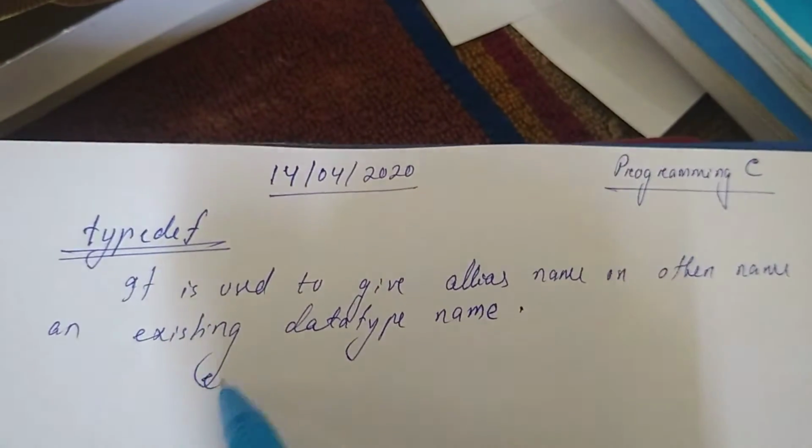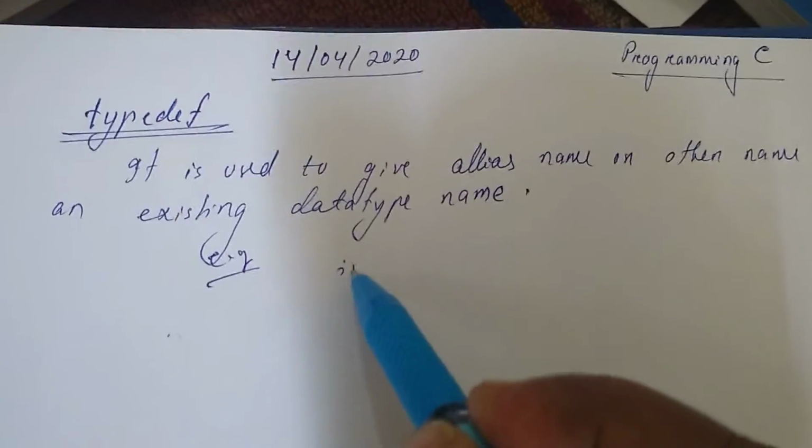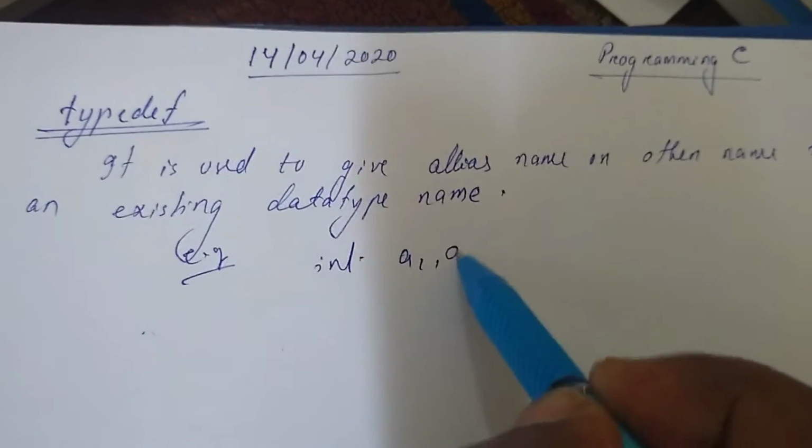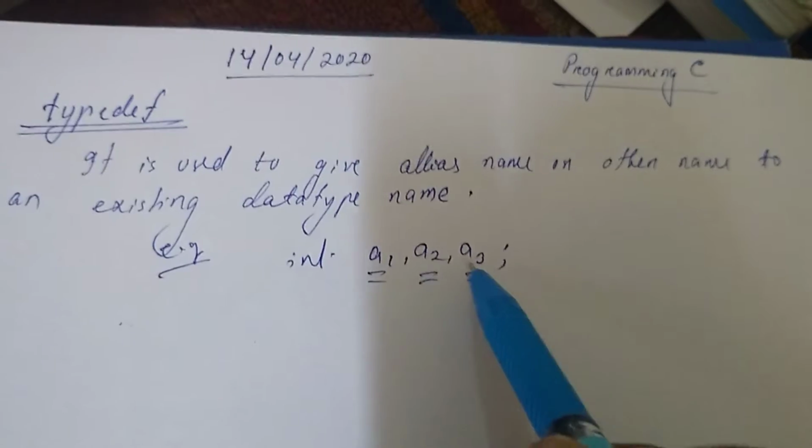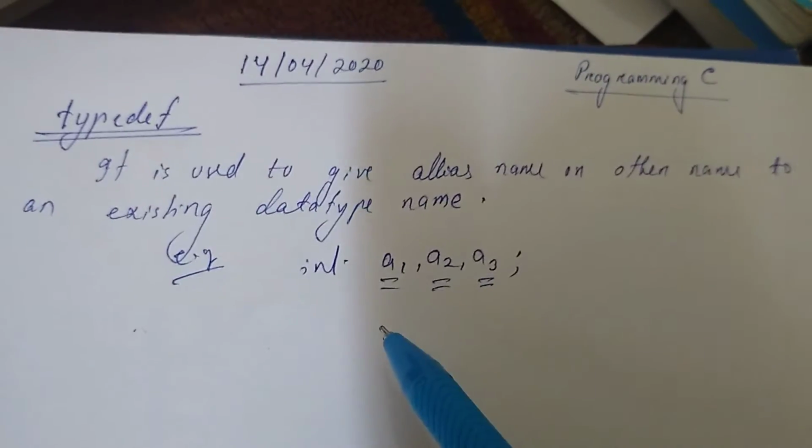For example, if I write int a1, a2, a3, it means a1, a2, a3 are three variables of type integer.